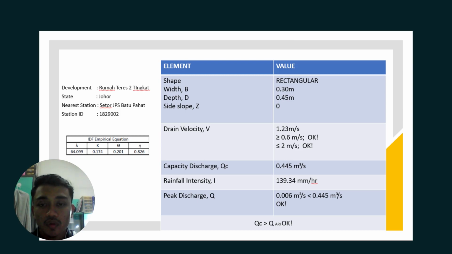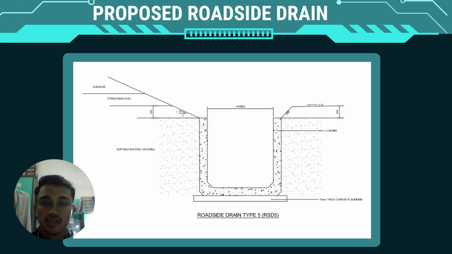Then we calculate the peak discharge, and we got 0.006 m³/s, which is lower than Q capacity, which is 0.445 m³/s. That means okay. That means Q capacity is larger than Q discharge. So this is the proposed roadside drain, rectangular drain.